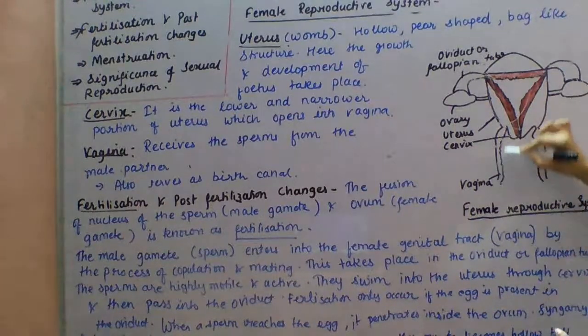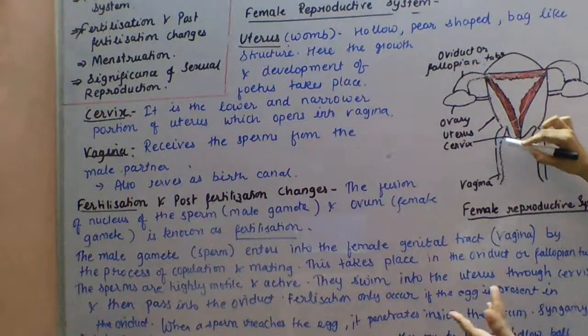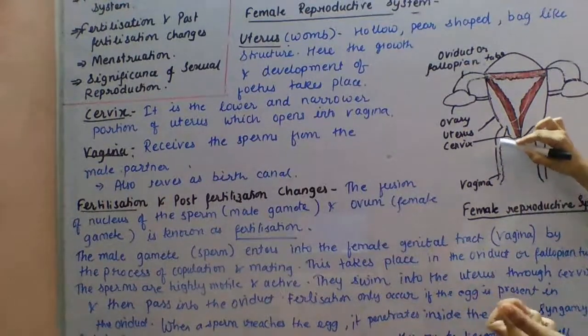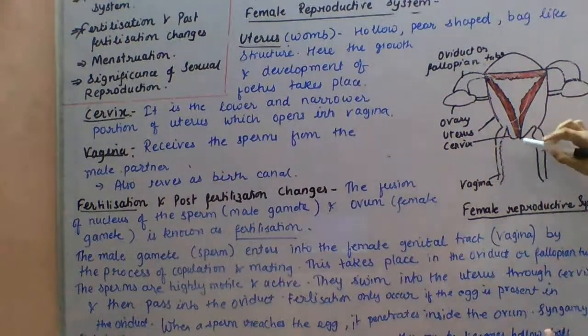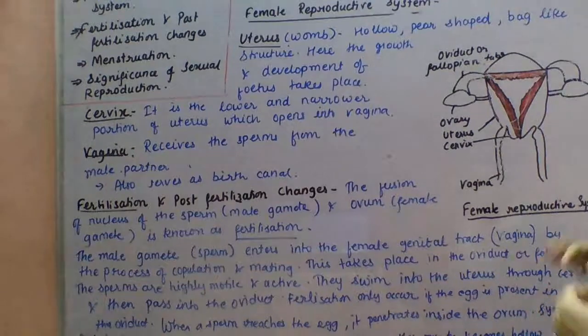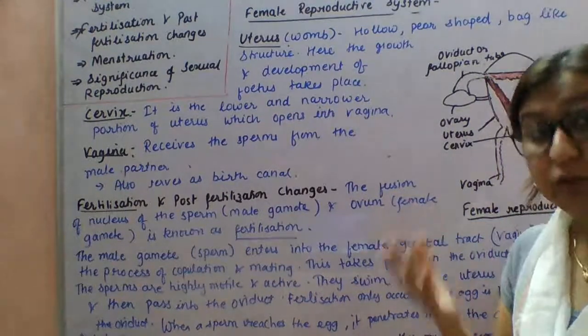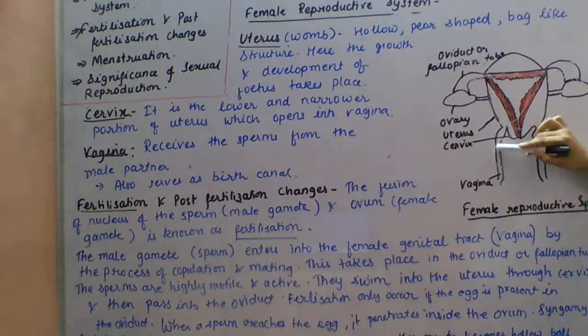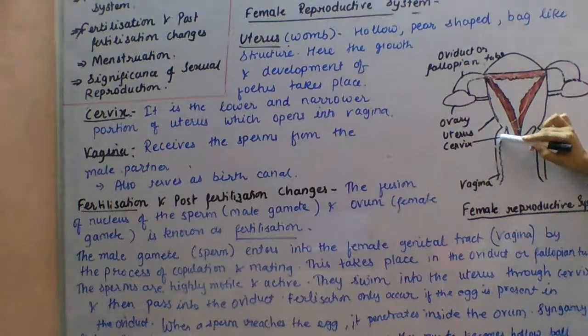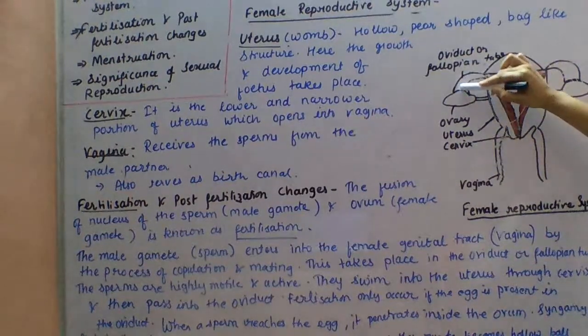As we know, the sperms are highly motile. They can swim easily. As the sperms are highly motile and very active, they swim into the uterus through the cervix and then pass into the oviduct.